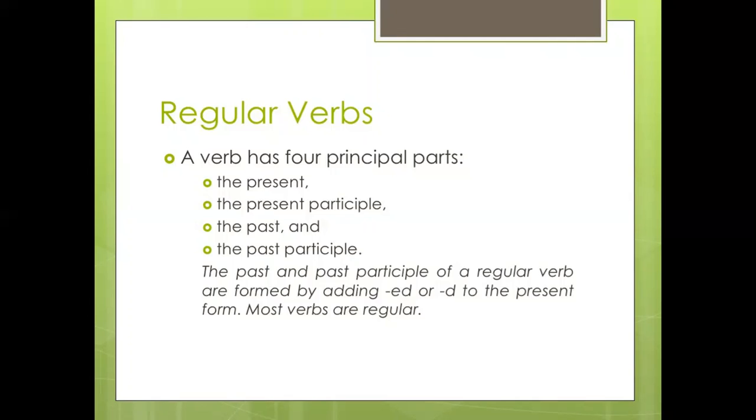So now let us understand this with the help of an example. Like if I say I break. So when I talk about continuous, it will be I am breaking. When I talk about past, it will be I broke. And present perfect tense, it will be I have broken. Or you can say past participle, it will be I have broken.